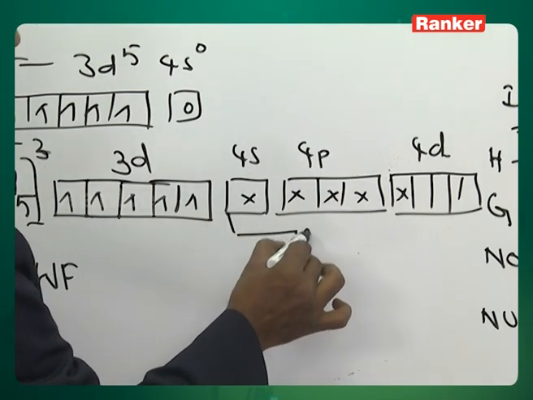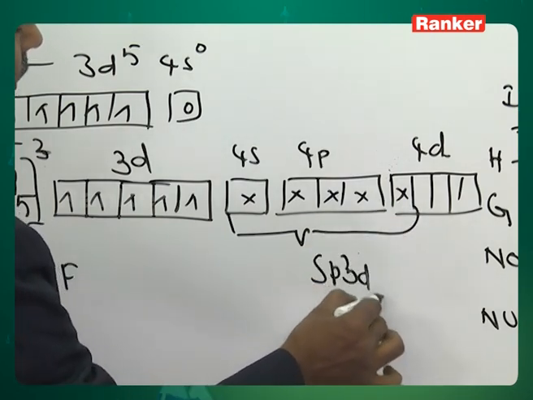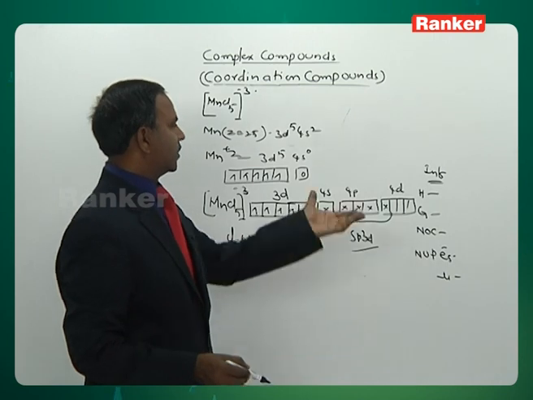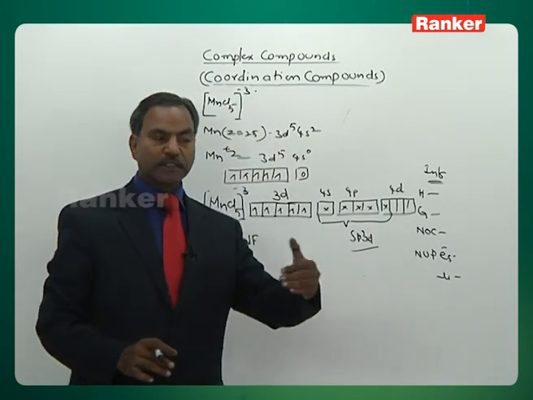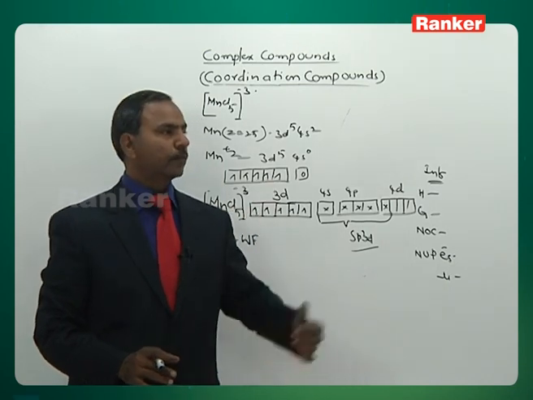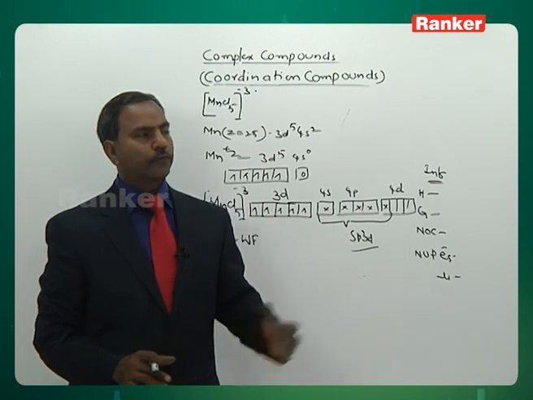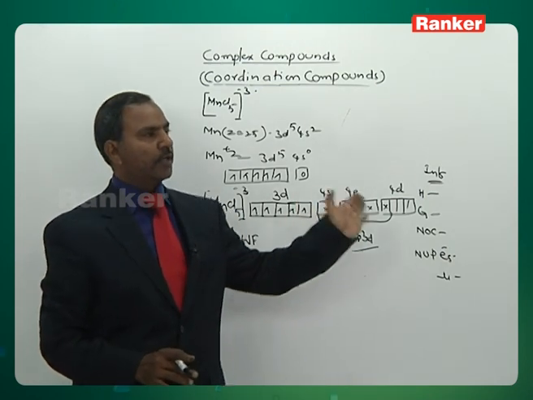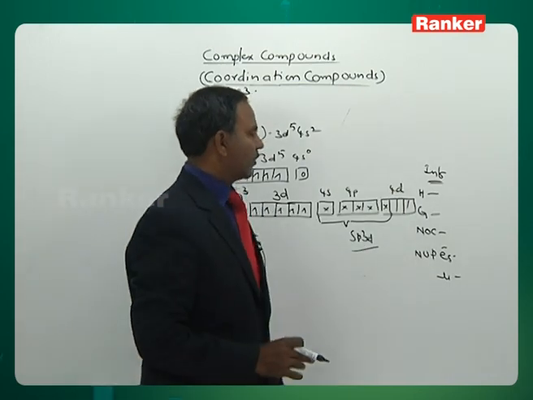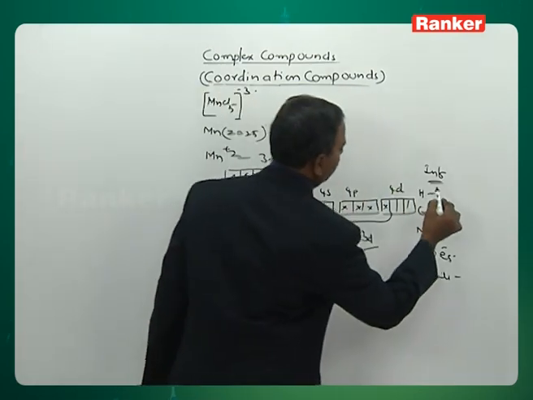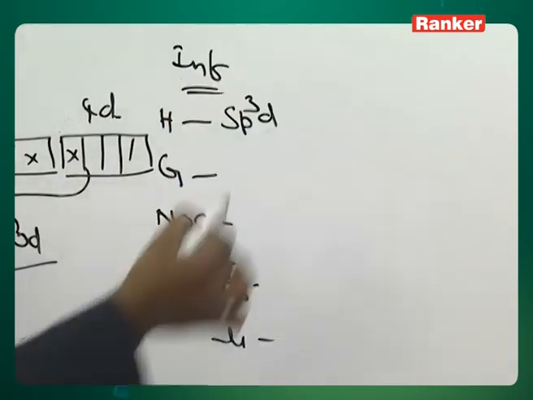Then it will be sp3d hybridization. In the previous case, iron pentacarbonyl is an inner orbital complex with dsp3, but here with a weak field ligand electrons are not getting paired, so you get sp3d, an outer orbital complex. Let us see the information for this complex. Hybridization sp3d.